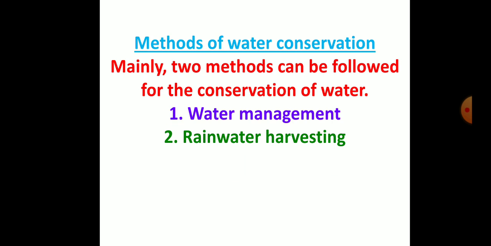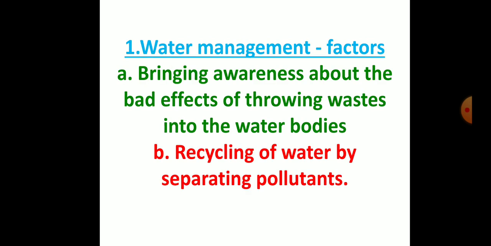Methods of water conservation. Mainly, two methods can be followed for the conservation of water. They are water management and rainwater harvesting. Water management factors. Bringing awareness about the bad effects of throwing waste into the water bodies. Recycling of water by separating pollutants.